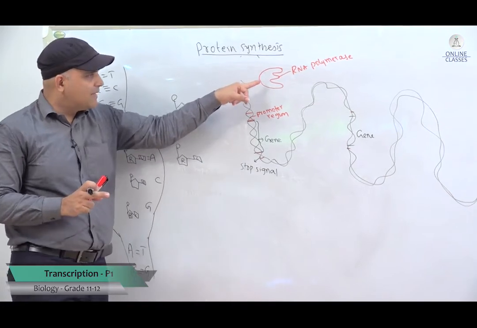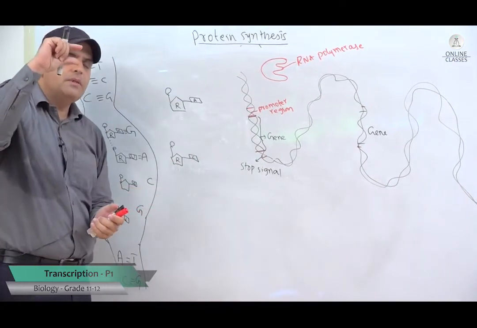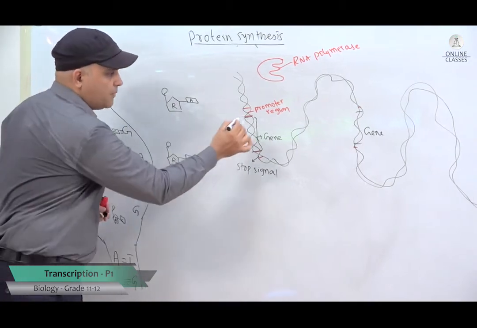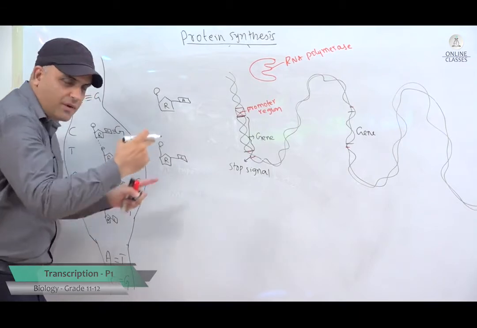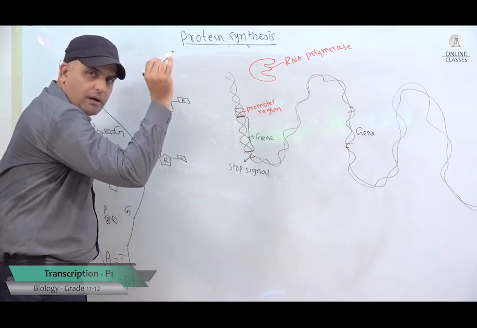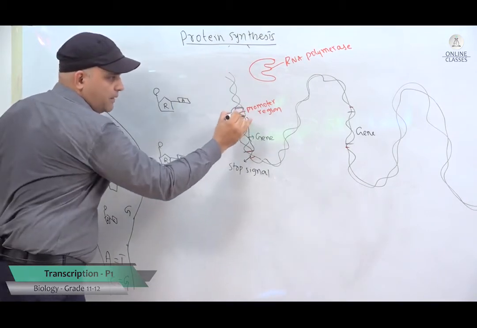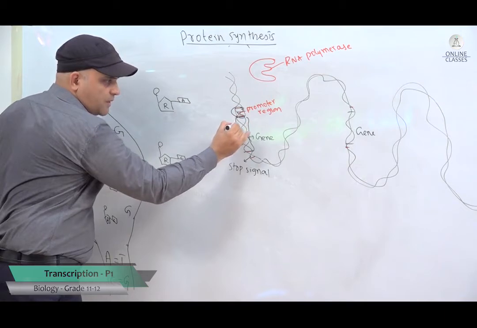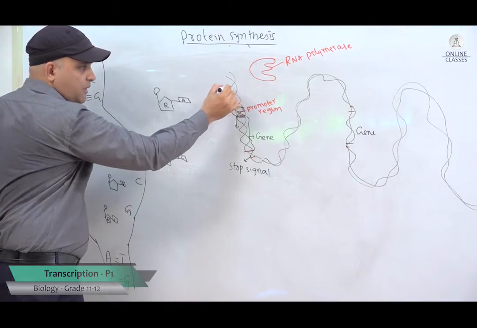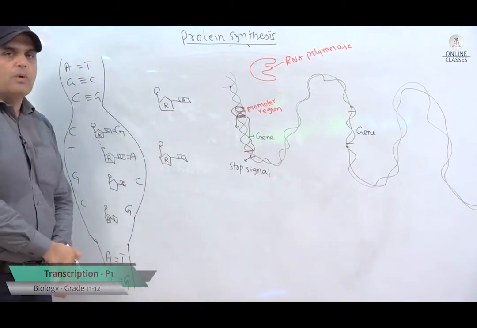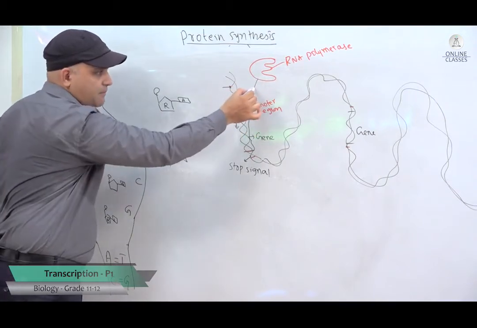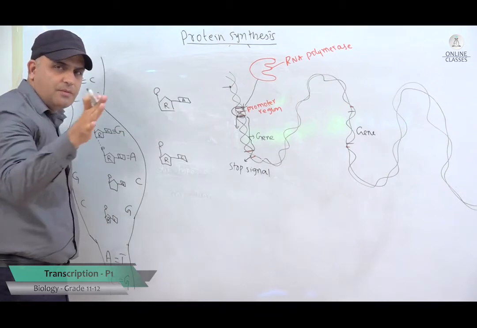So, how would this enzyme come to know that the gene is starting from this particular point onwards? That is because of an area called a promoter region. Just in front of a gene you have a promoter region that tells this enzyme, RNA polymerase, to come and bind here and start the process of transcription from here onwards. Do not copy from here, it is very important. If it copies from here, the whole protein made will be a wrong one. So, that area is called a promoter region and this enzyme binds to the promoter region along with some transcription factors.